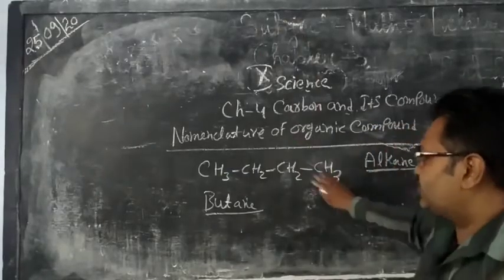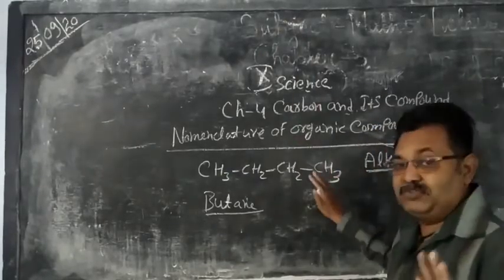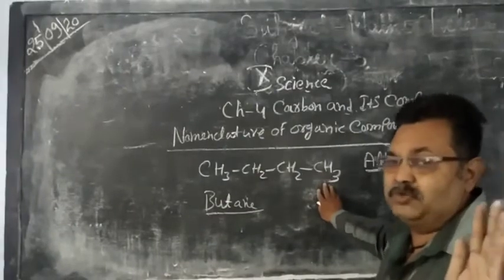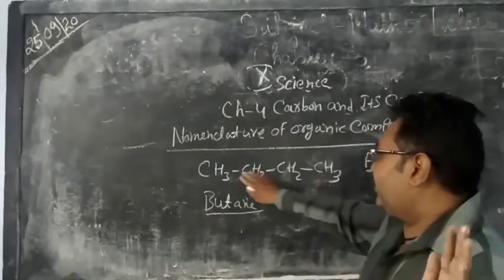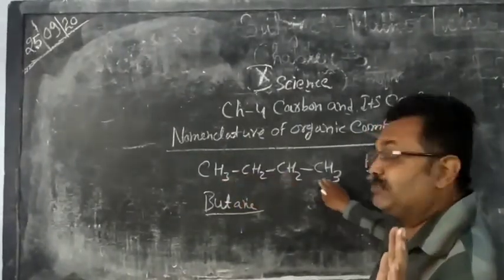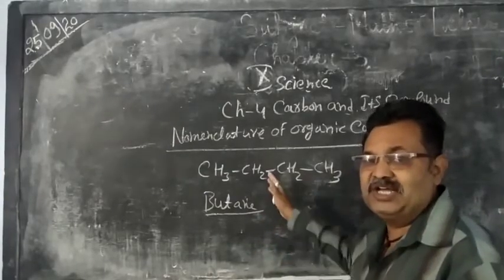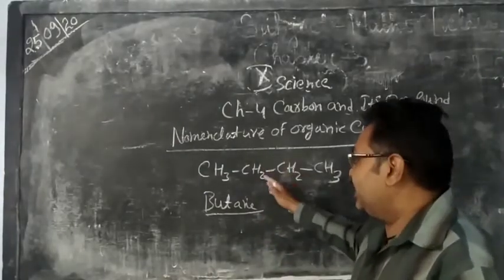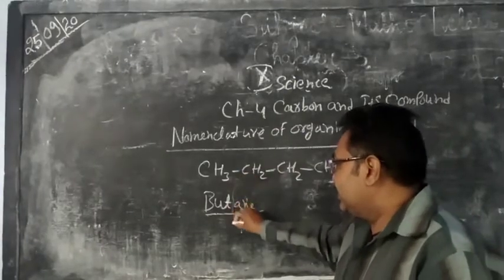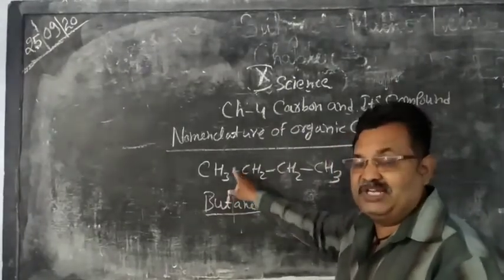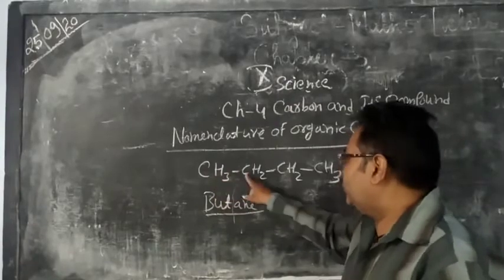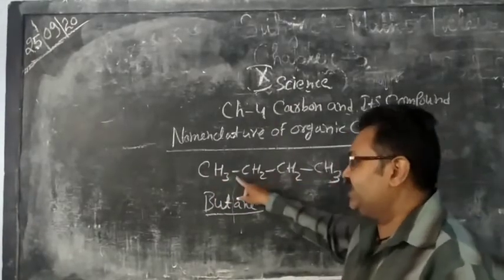So this is the first rule: we find how many carbon atoms are present in the carbon chain. Suppose 1, 2, 3, 4 carbons are present here.